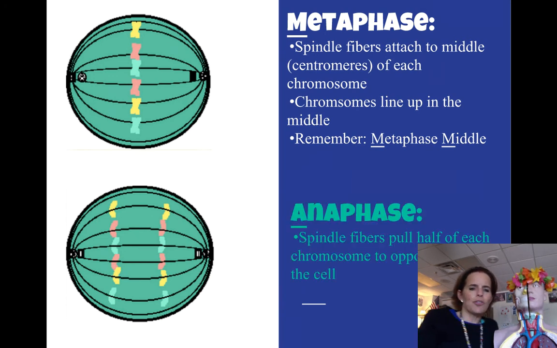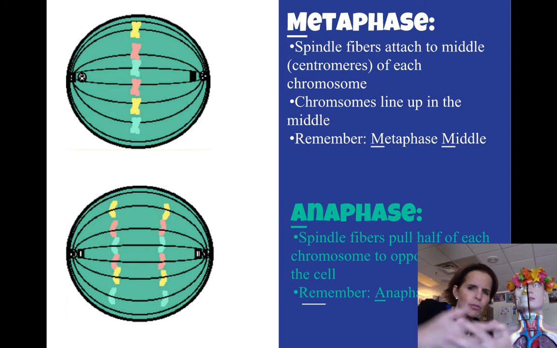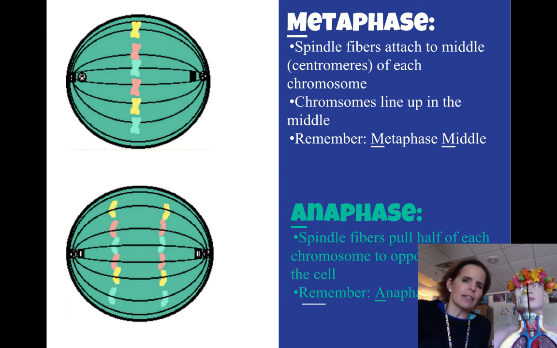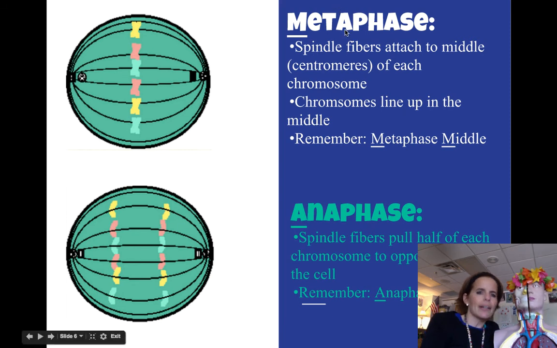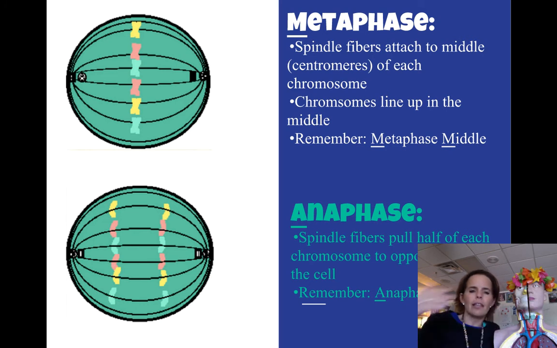The next stage, those spindle fibers pull those chromosomes apart so that they're kind of facing each other. Remember that the two sides of any chromosome, like an X chromosome, for example, are identical copies. So when you pull half of it to the left and half of it to the right, you're pulling identical copies to either side. So now when this cell does divide, identical DNA goes into the left cell and identical DNA goes into the right cell. So this stage is called anaphase, and we say anaphase apart as the chromosomes are being pulled apart.